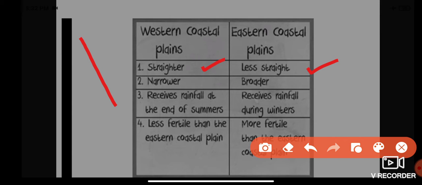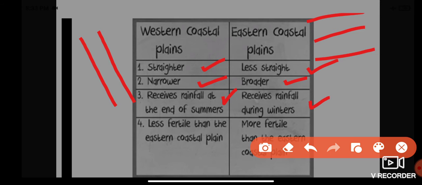Western coastal plains are narrow, whereas eastern coastal plains are broader, bigger. And western coastal plains receive rainfall at the end of summer, whereas eastern coastal plains receive rainfall during winters. One receives rainfall at the end of summer, another during winter.